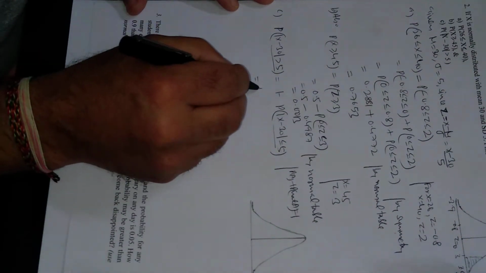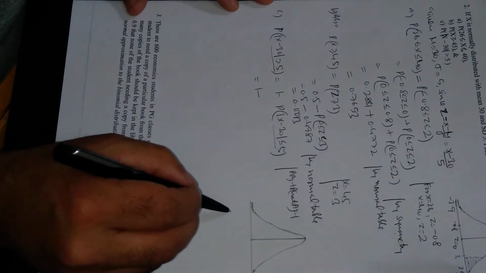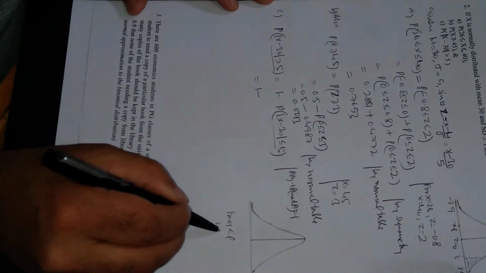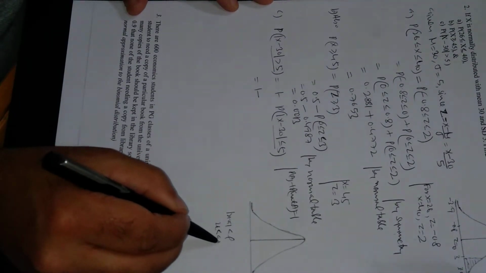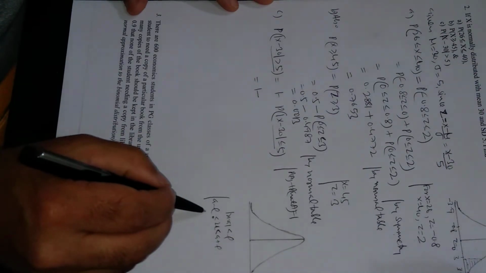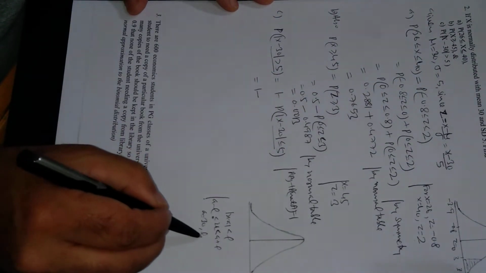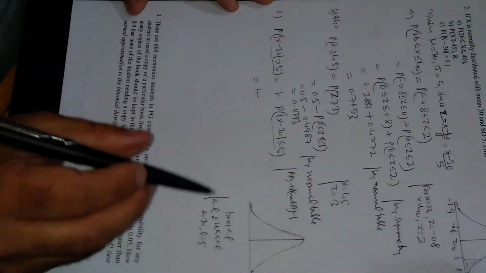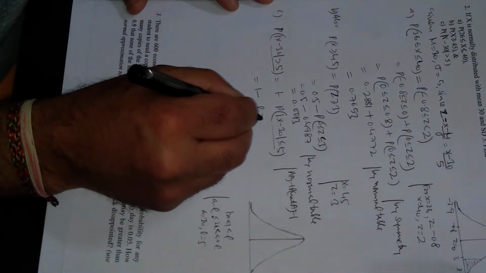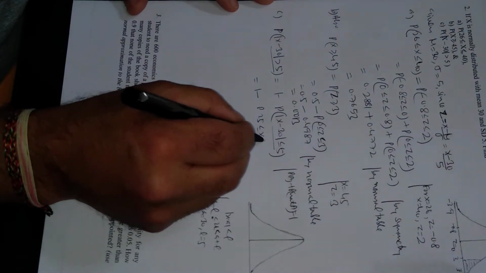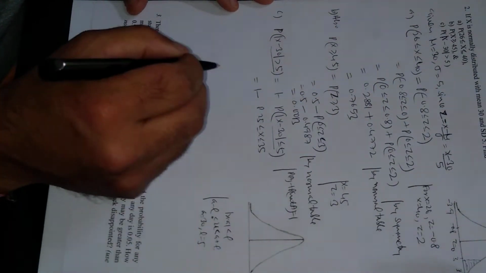Now modulus of x minus A less than L means x lies between A minus L and A plus L. In this case A is 30 and L is 5, so A minus L means 25 and A plus L means 35. So probability 25 less than or equal to x less than or equal to 35.